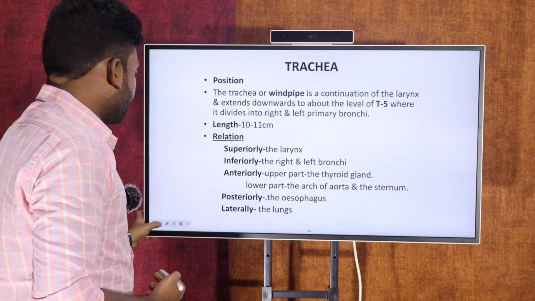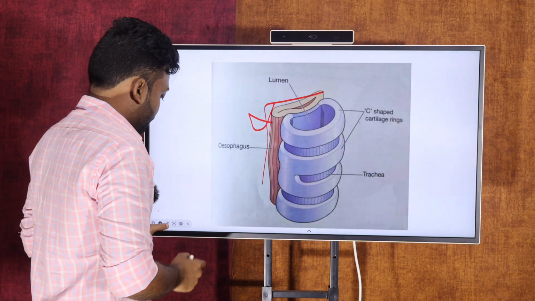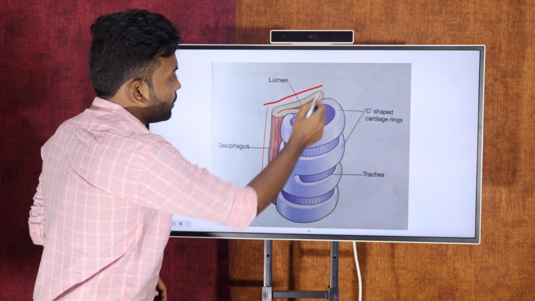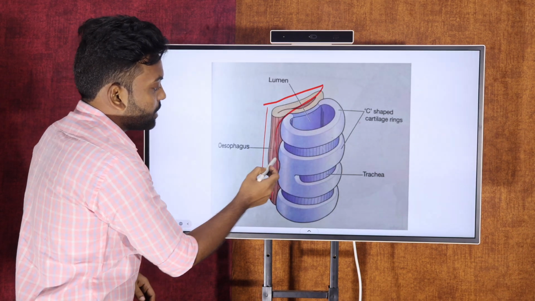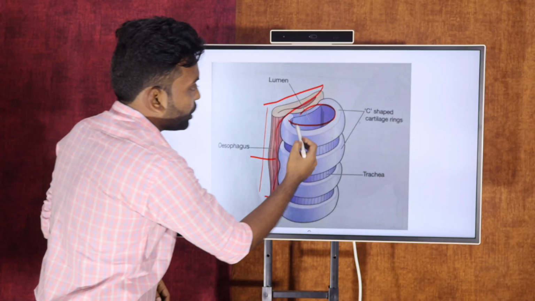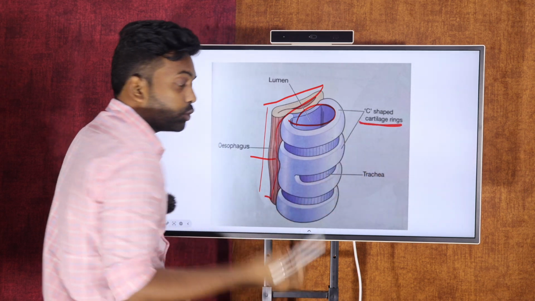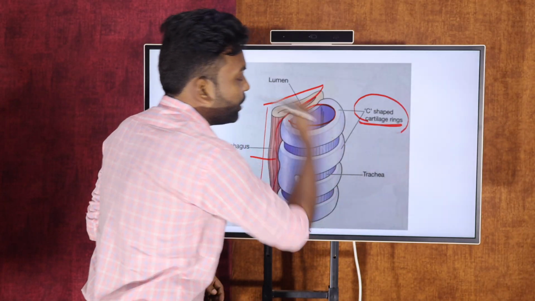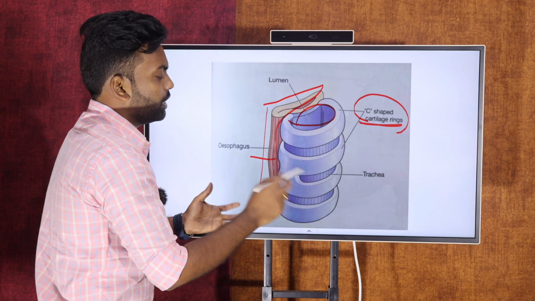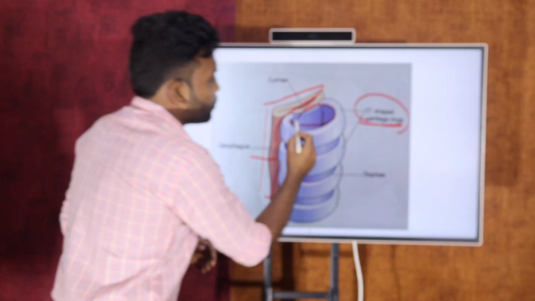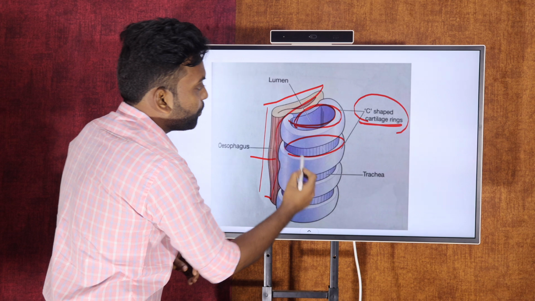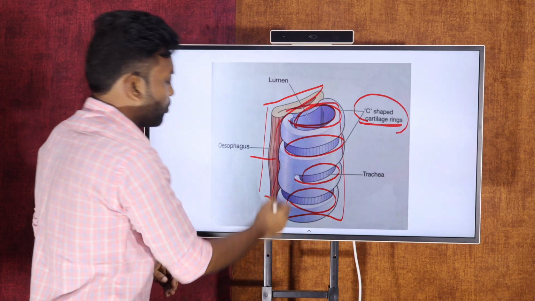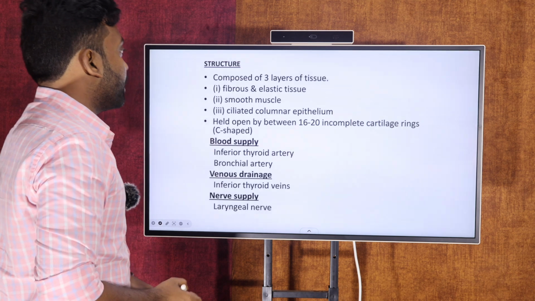Next we can see the diagrammatic presentation. You can see here this organ, which is the esophagus, present here. And this is the C-shaped cartilage. As I told in the previous session, cartilage is of flexible nature; it will be movable, somewhat flexible. So the trachea is made up of incomplete C-shaped cartilage. So that is about the diagrammatic presentation.